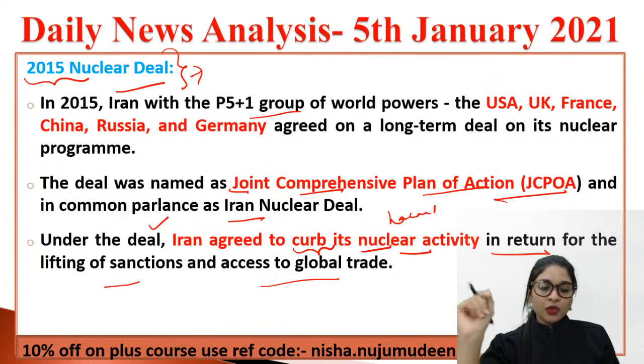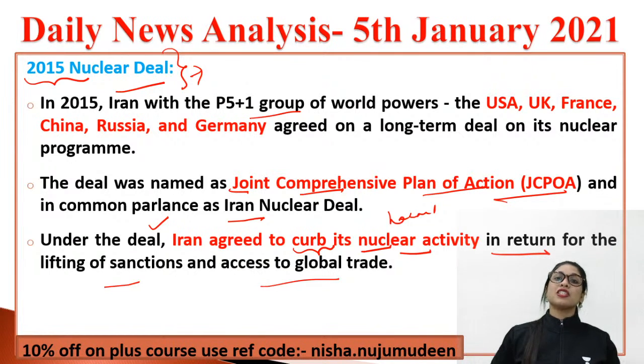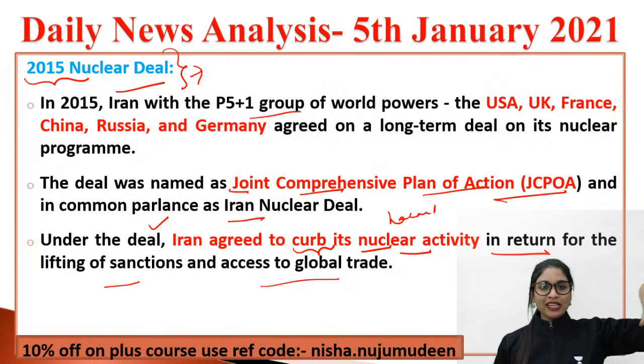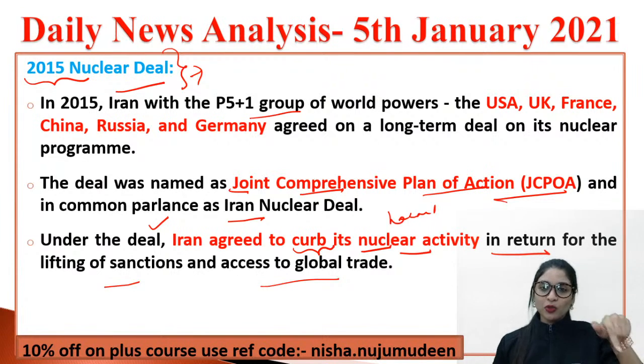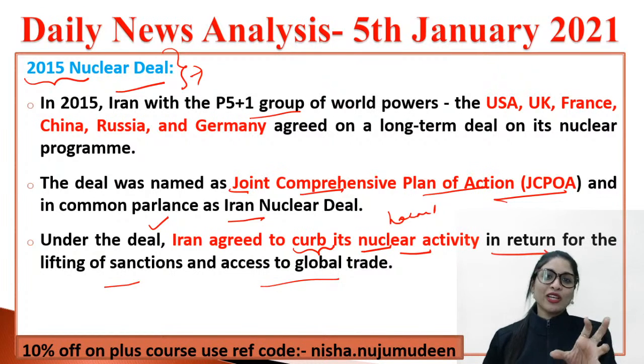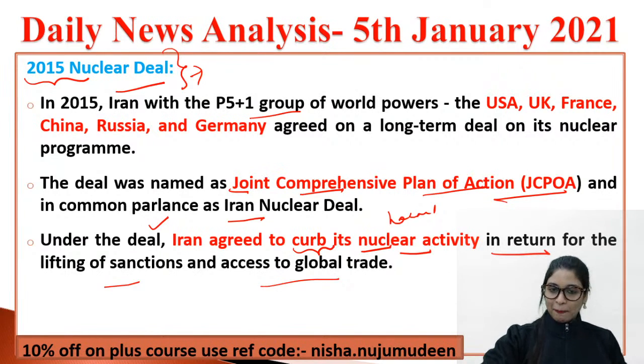Clear? Look at them, guys, how smart they are. They have a plan for everything. You can connect this to the Bahubali movie, where Bahubali and the opposite partner, Balla Deva, each have a plan. They want this: if you give me that, I will do this; if you don't give me that, I will do like this. You understand? Similarly, Iran is also like that. If you give us this, then we will do this. Otherwise, we won't do anything. You got the point? So smart.